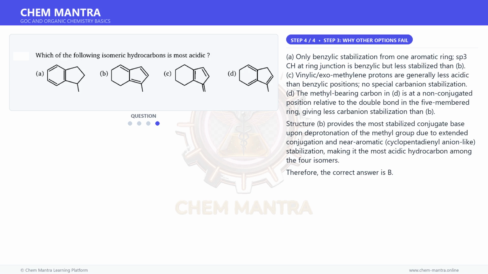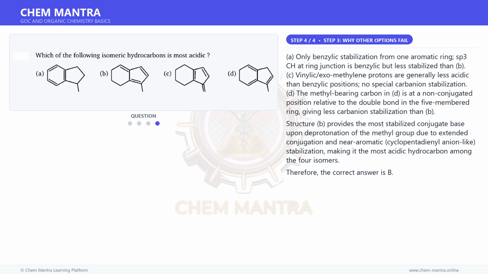And for the final step. A. Only benzylic stabilization from one aromatic ring; the sp3 C-H at the ring junction is benzylic but less stabilized than B. C. Vinylic exomethylene protons are generally less acidic than benzylic positions, with no special carbanion stabilization. D. The methyl-bearing carbon in D is at a non-conjugated position relative to the double bond in the 5-membered ring, giving less carbanion stabilization than B.